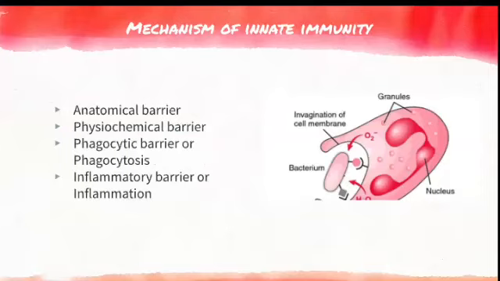We will have pain, we will have fever, redness, swelling. All these things are the reaction of the body against the microorganism, which is called the inflammatory barrier. So the mechanism of innate immunity is by anatomical barrier, physiochemical barrier, phagocytic barrier and inflammatory barrier.